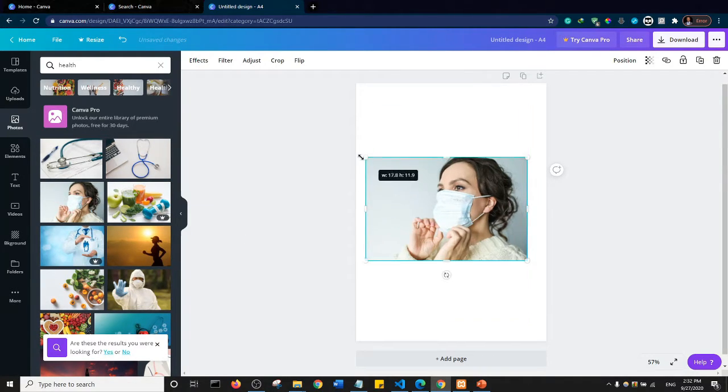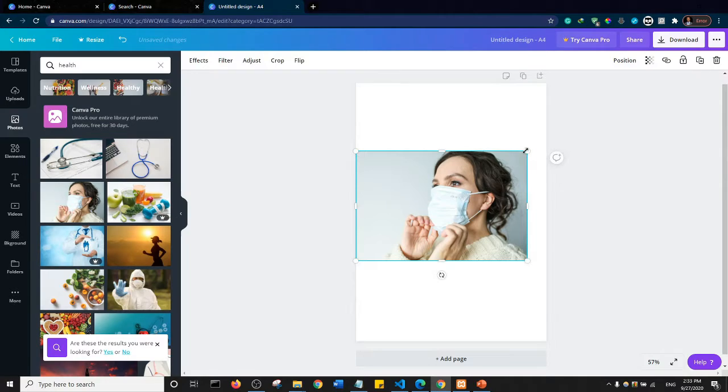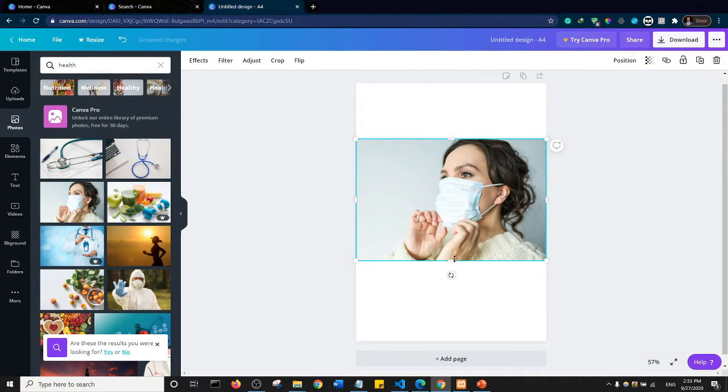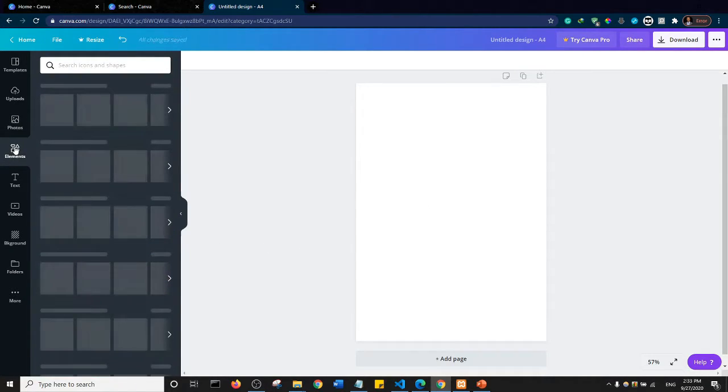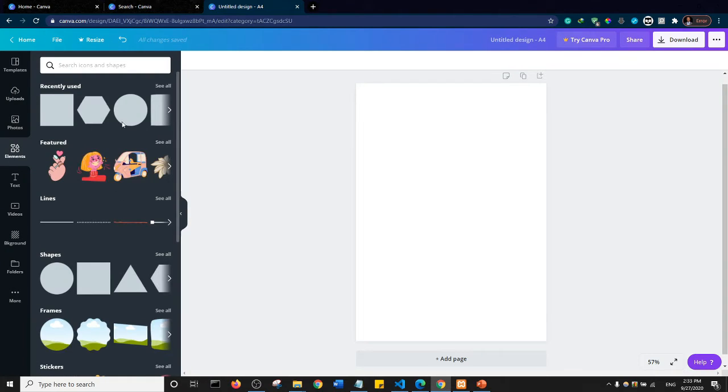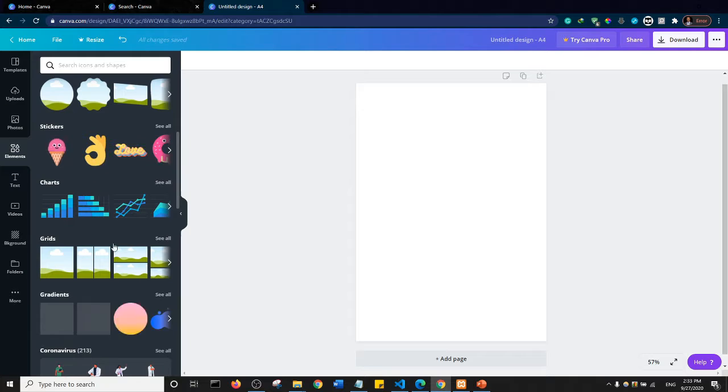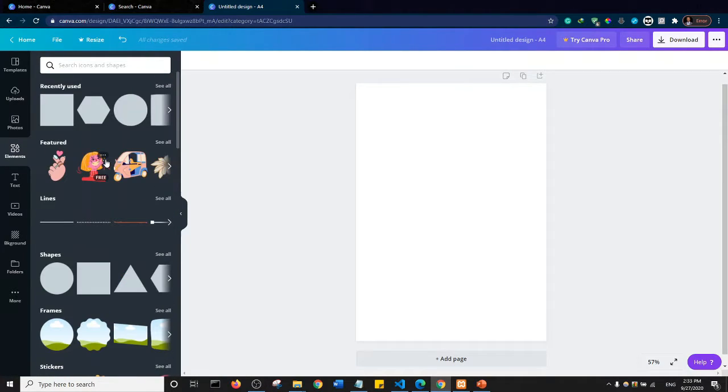Okay, so we have this very nice image here that we can resize to whatever we want. Of course, I'm going to click on this, and I think I can delete it from here too. So I'll just press delete and it's out. Next we have elements here. If I click on this Elements tab, you'll see that we have different elements, from shapes to lines and animated images. Basically what I use most of the time is just the shapes here.